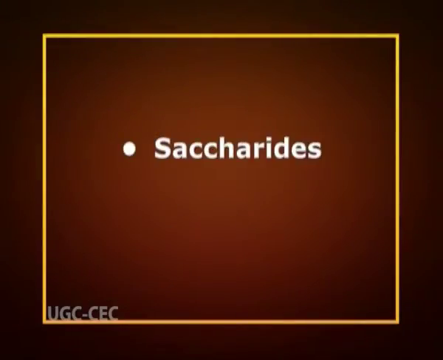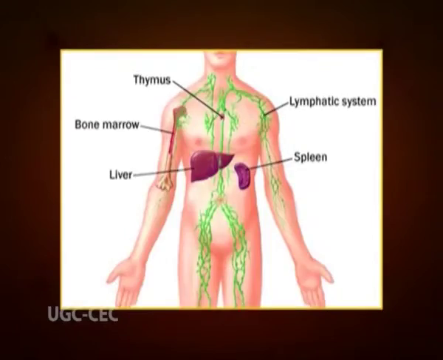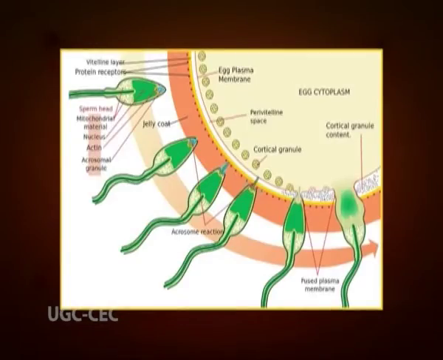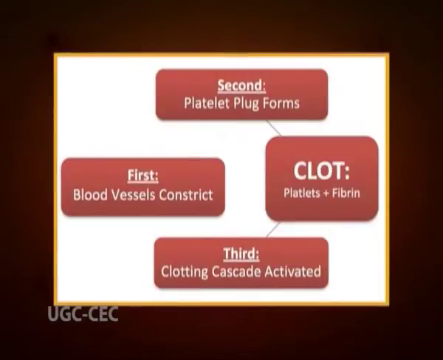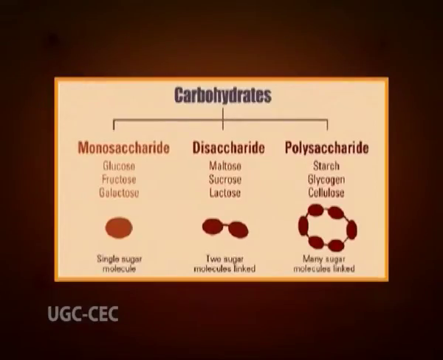Now we will start with the saccharides. A saccharide is a group that includes sugars, starch and cellulose. These perform numerous roles in living organisms and they play key roles in the immune system, fertilization, preventing pathogenesis, blood clotting and development. There are various types of saccharides including monosaccharides, disaccharides and polysaccharides.